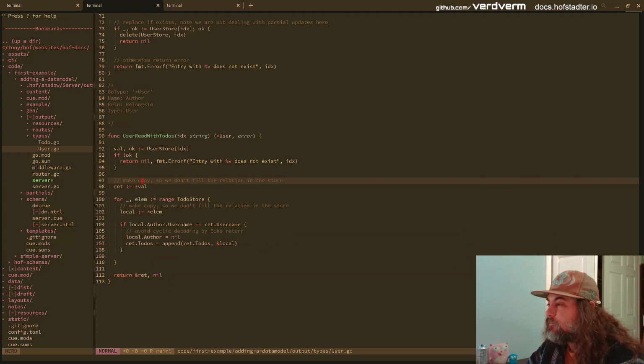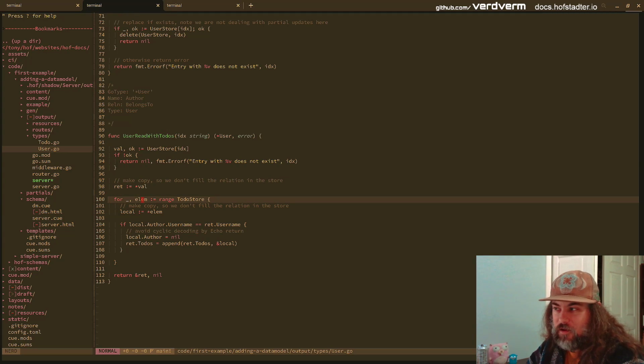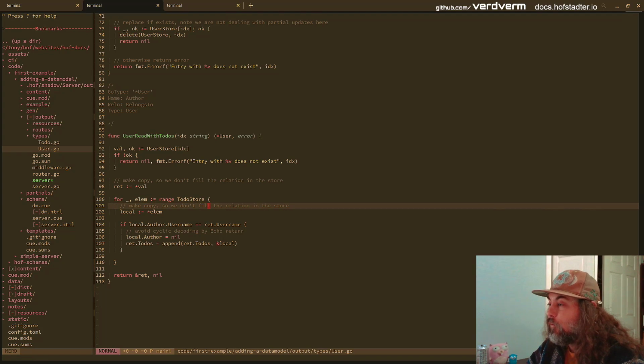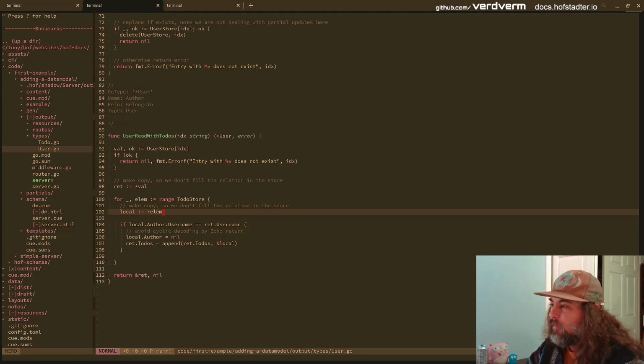Anyway, so then, normally we would do a join here in SQL to find a user and all their to-dos in one shot, but because of what we're doing, we're just gonna look through all the elements in our to-do store and make a local copy for the same reason about pointers and cycles. And then we're gonna say local author name username. So the to-do author, it's a pointer to a user. Does that username equal this username that we just looked up?